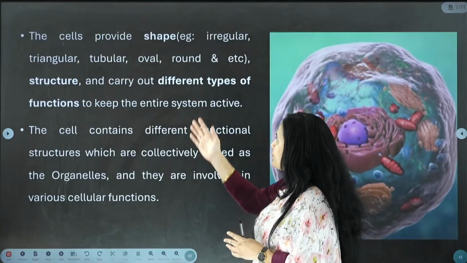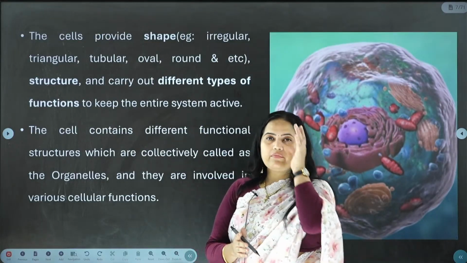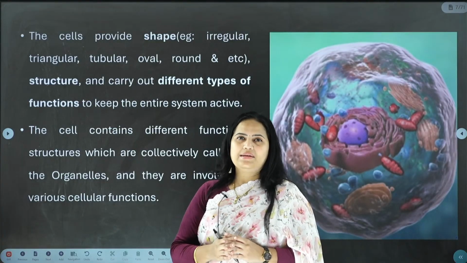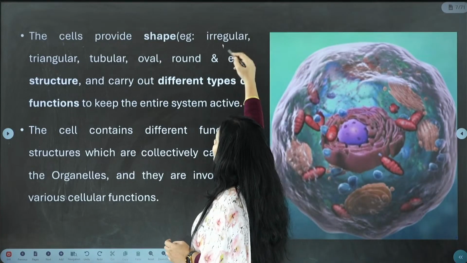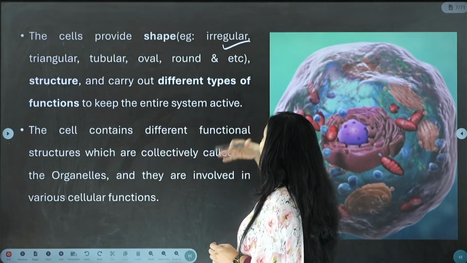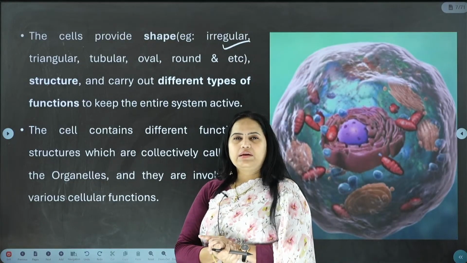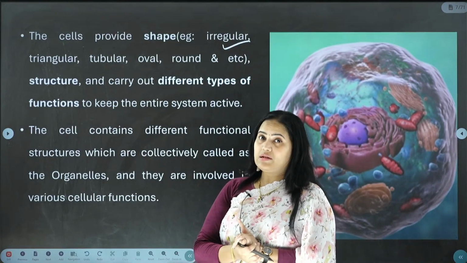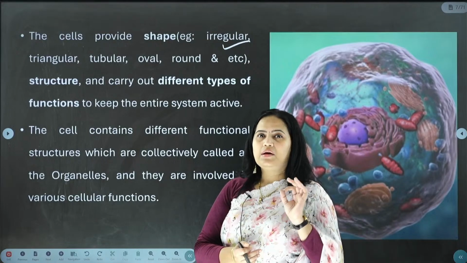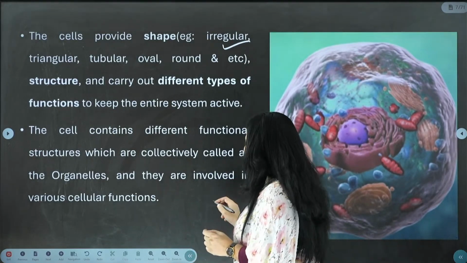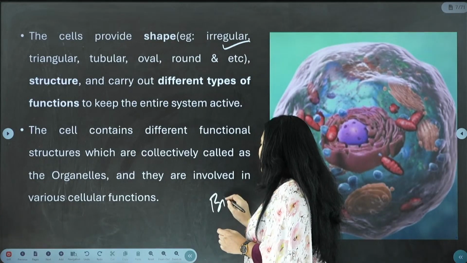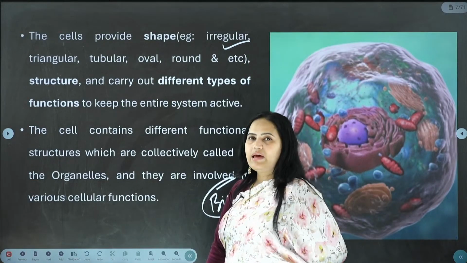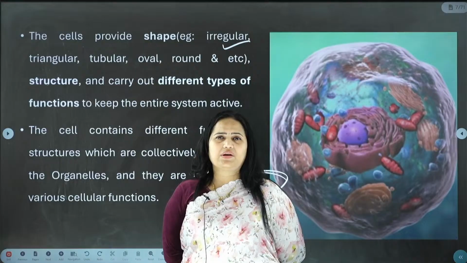So much is possible. And what is the importance of the cell? We have understood that they have different functions to perform. Apart from that, they also give shape. We have irregular shapes, triangular, tubular, oval, round, etc. Lots of times I hear students saying that red blood cells are round in nature, but that is incorrect. Red blood cells are not round; they have a particular shape called biconcave. So, there are different shapes which are actually present.